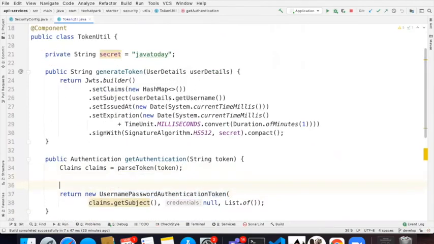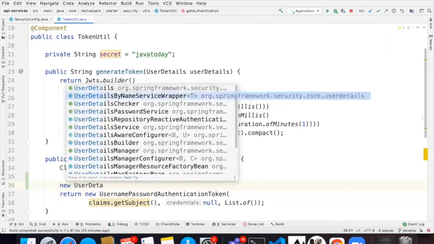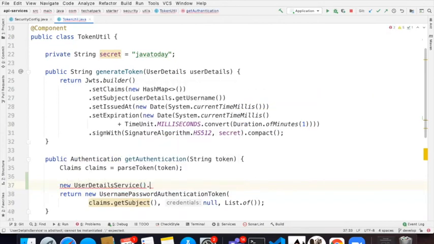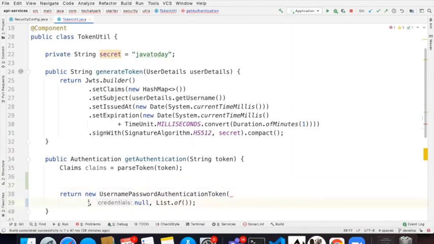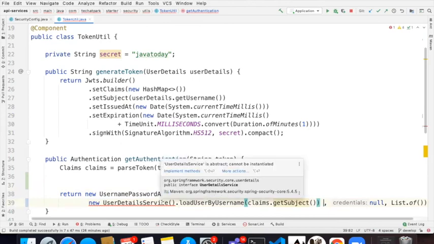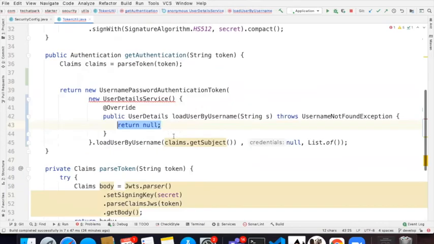If I have a user details service, I can call loadUserByName, and then I can give the subject. Something like this. Just a high level I'm putting, excuse me, it's not actually the correct way to do it.